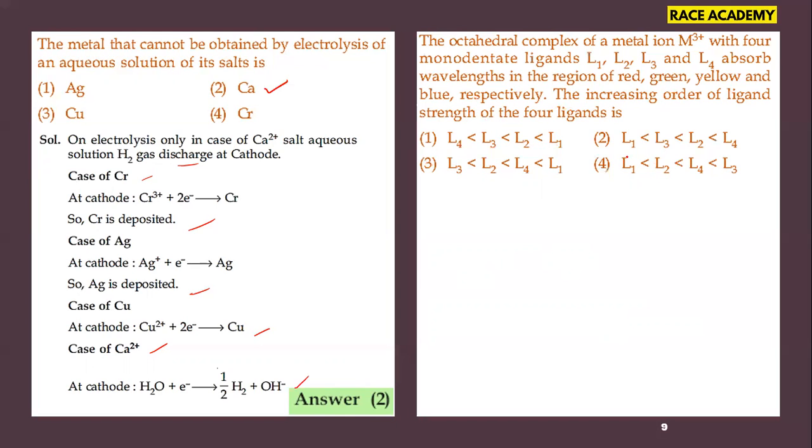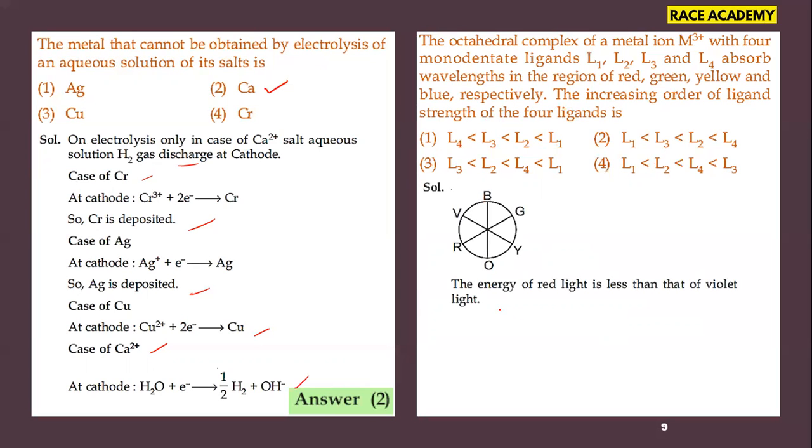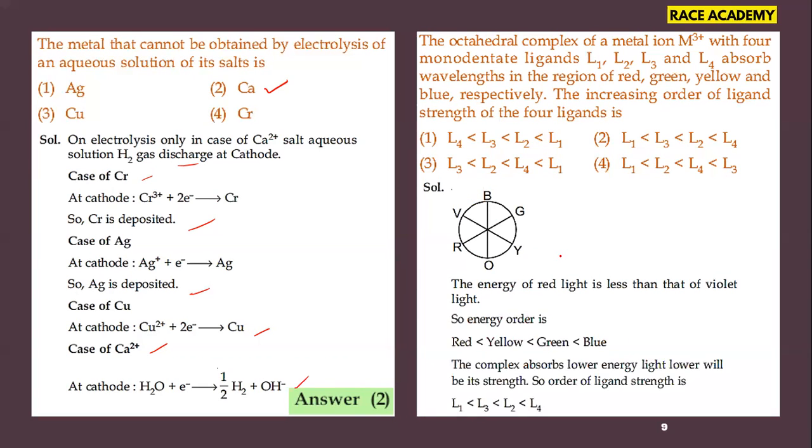These things we can't easily understand from the options, but we have to check with the analysis according to their energies. That means this is VIBGYOR, and the energy of red light is less than that of violet light. In this case, the energy order is given as red is less than yellow, yellow is less than green, green is less than blue. That means if the complex absorbs lower energy light, the ligand strength will be lower. So the order of ligands here will be L1 less than L3 less than L2 less than L4. So it matches with our second option. So the second option is the right option.